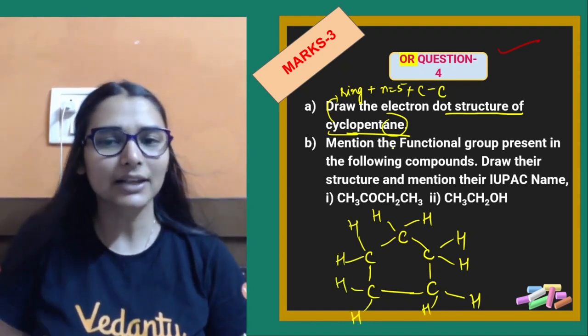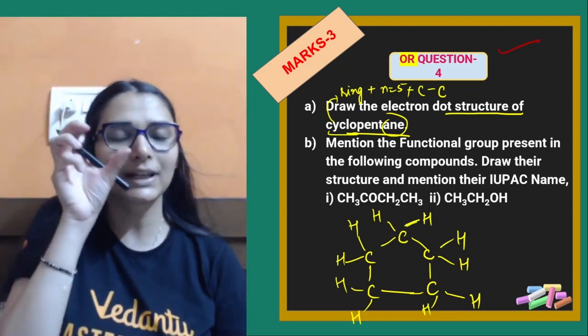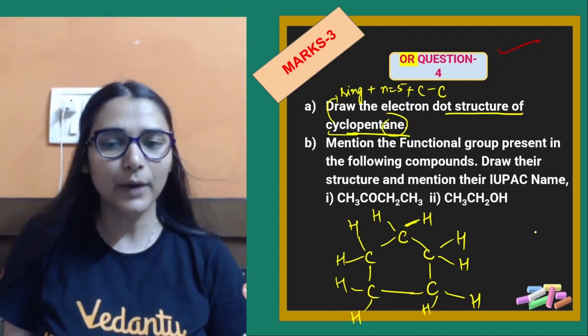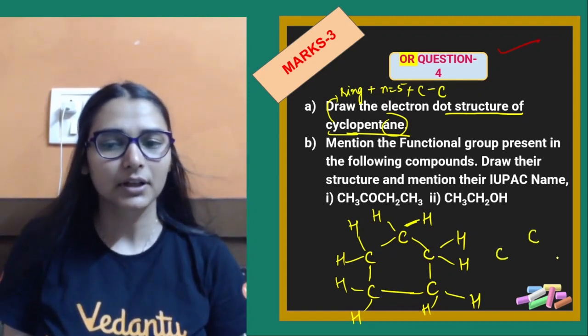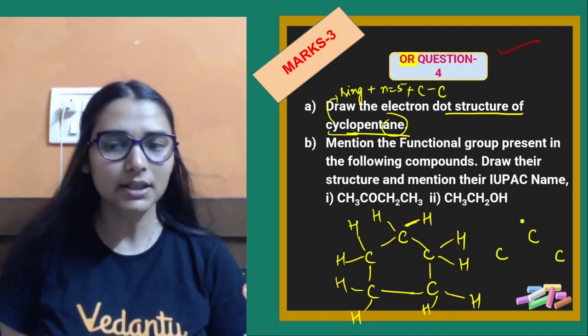Now from here I can draw the electron dot structure directly, but instead of these bond lines you can show the electron pairs. Like this is one carbon, another carbon. This is another carbon. So this carbon atom got 4 valence electrons, 1 1 1 1.